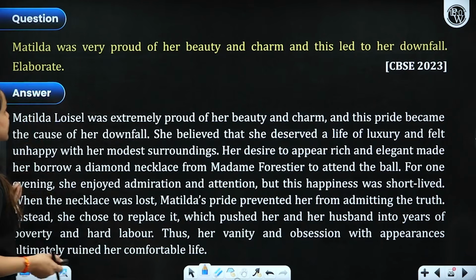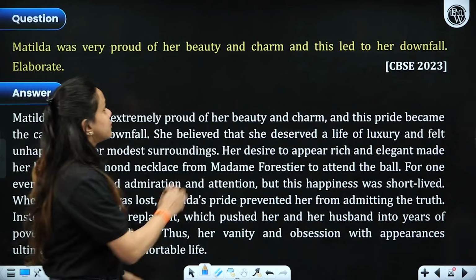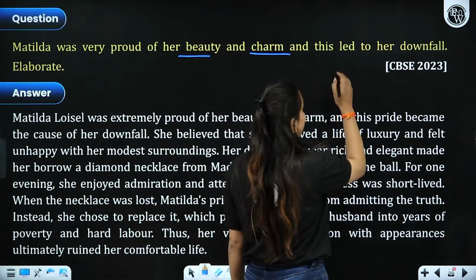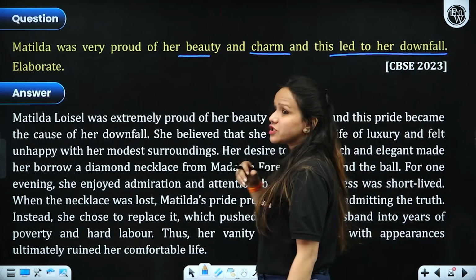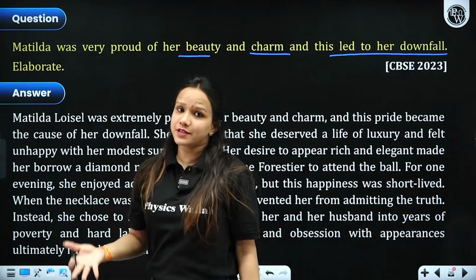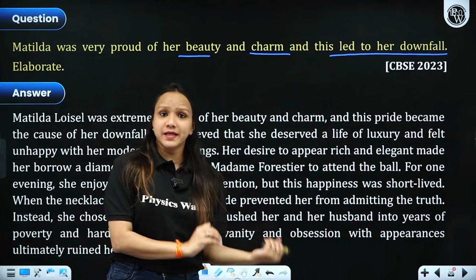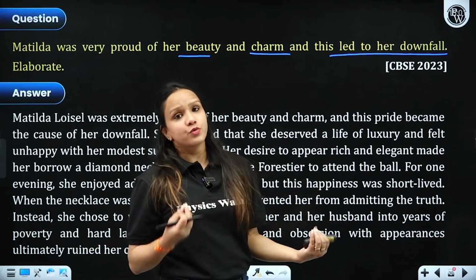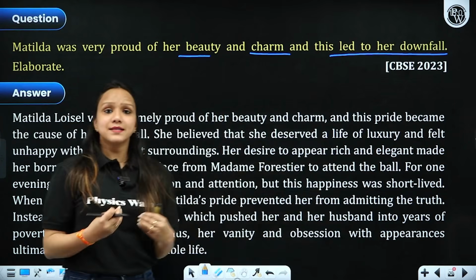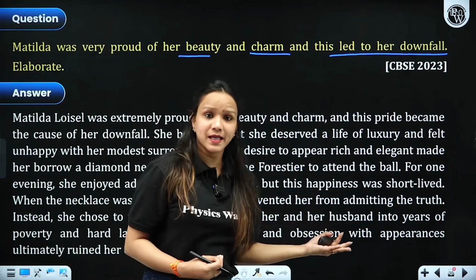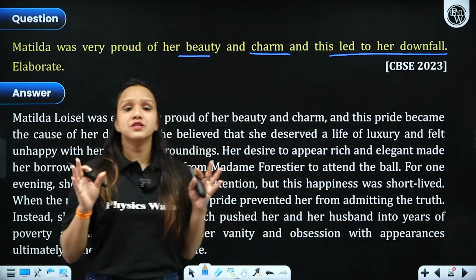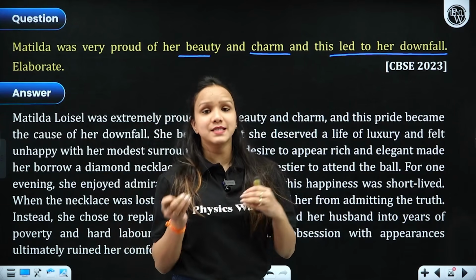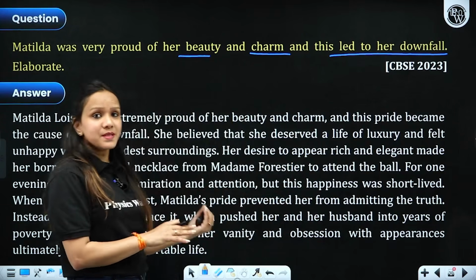Next question. Matilda was very proud of her beauty and charm. This is quite evident after reading the story, and this led to her downfall. Just because she wanted to look the prettiest of all, right? So she was frustrated at the fact that she did not have any good dress to wear or any jewelry to wear for the party. As a result, she borrowed that necklace from the lady and she became the center of attraction at the party because she was admired by all. She received everybody's compliments right there.